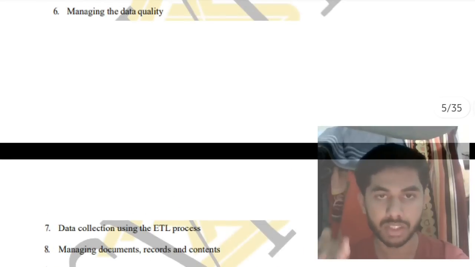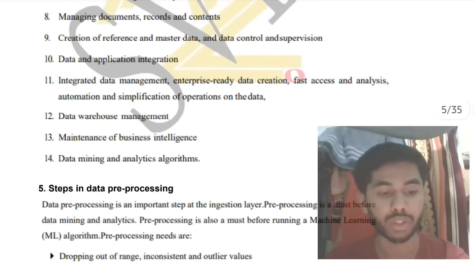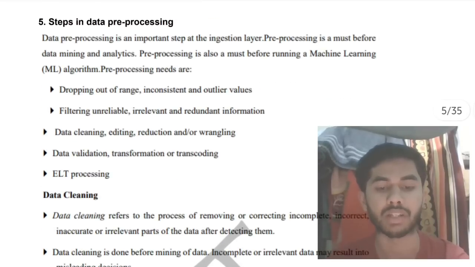How do you manage the data? First create the data, process it, maintain it, make it secure, make it viewable and make it understandable, remove the redundant data. Like that, you just have to fill the answer script. Done. It's a very important question from the exam point of view. Make sure you know it very well.